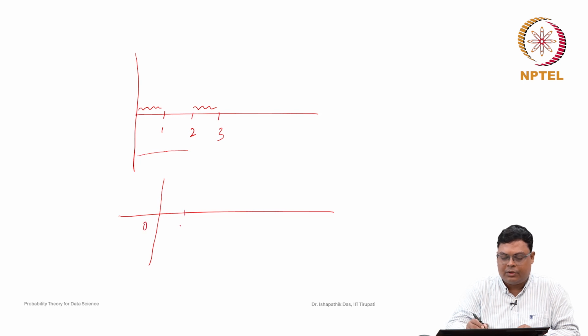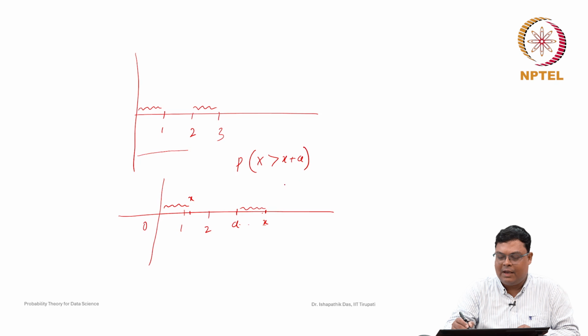So, suppose some real number a. The probability that X greater than x plus a, where x is any real number, is the same as the probability that X greater than x.